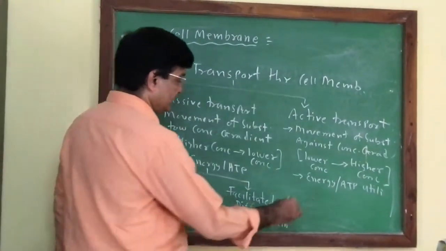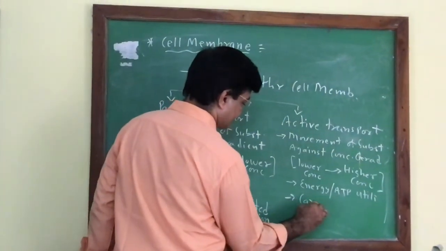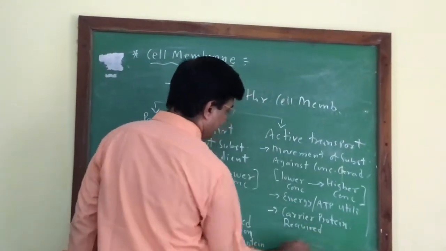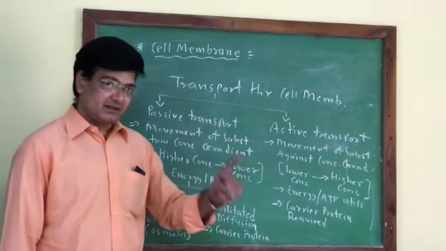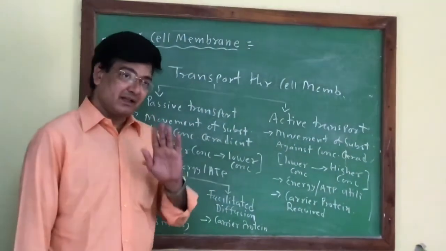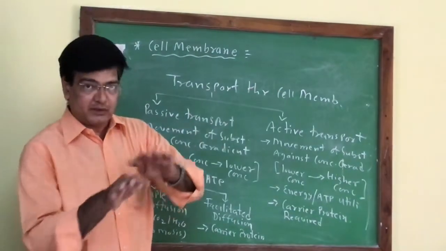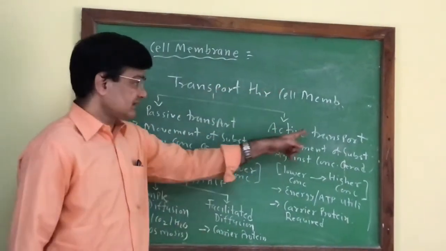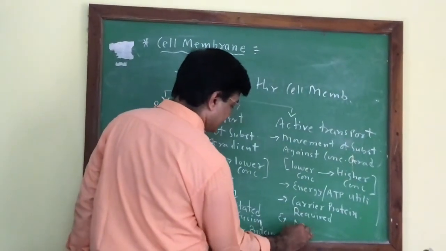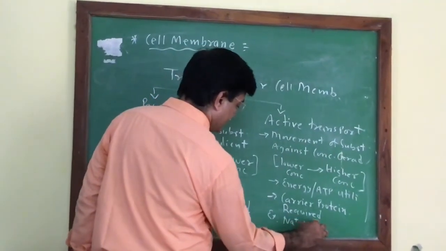In active transport, along with energy, these carrier proteins are always required. So energy is required, carrier protein is required, and the movement occurs against the concentration gradient, that is from lower to higher concentration, and this is active transport. The example of active transport is the sodium and potassium pump.